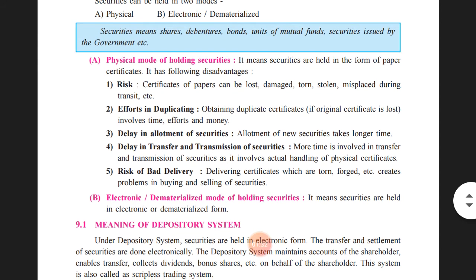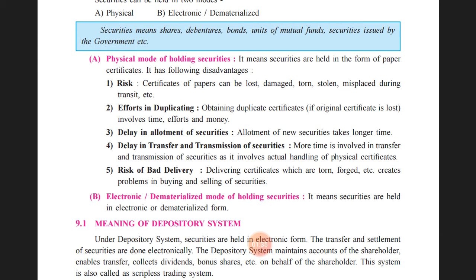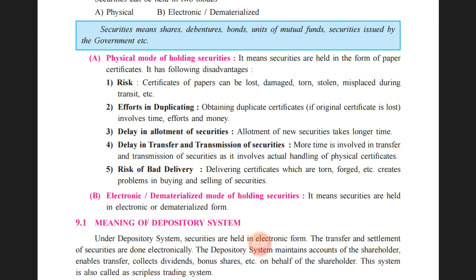The second one, efforts in duplicating. Obtaining duplicate certificates if the original certificate is lost involves time, effort and money. If the certificate is lost in transit, the investor has to apply for a duplicate certificate. When he applies for the duplicate certificate, a lot of time is involved, a lot of effort is needed, and many times money is also spent in following all those procedures. This was the major drawback related to shares in the physical form.